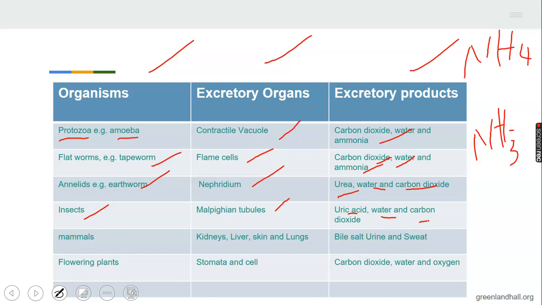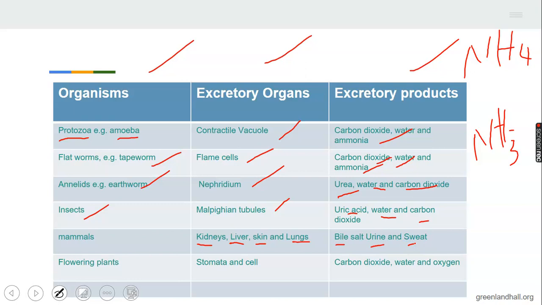Mammal. No doubt everybody knows mammal. You are a mammal, I'm a mammal. We belong to mammals. We have different organs of excretion in mammals. We have the kidney that excretes urine. We have the liver that excretes bile. We have the skin that excretes sweat. And we have the lungs that excrete carbon dioxide. Now you see the products of excretion: the bile from the liver, urine from the kidney, and the sweat from the skin.